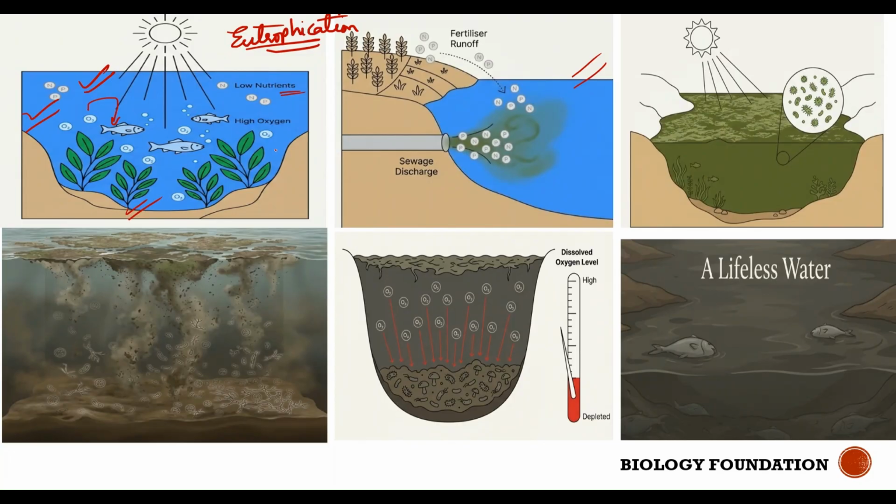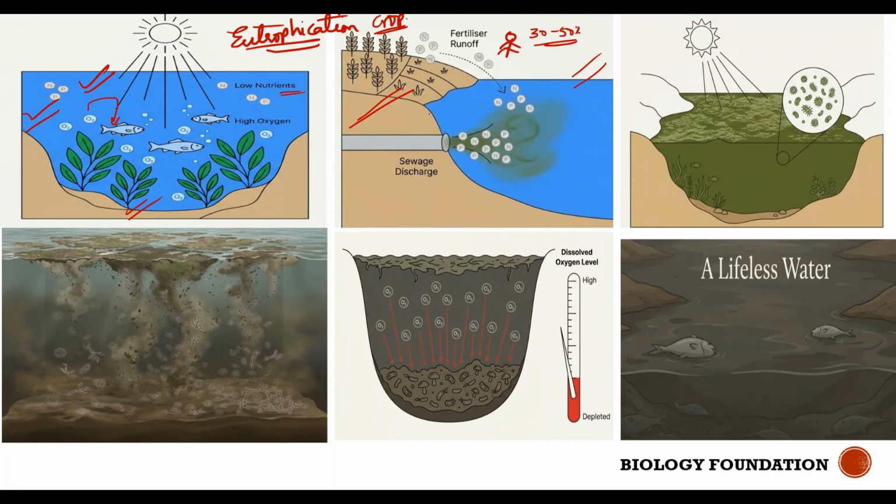Now let's understand eutrophication considering a scenario where beside this water body there are a few factories, or there is a cropland. Can you see here there is a crop field, right? Now let's assume there is a farmer present. This farmer is spraying fertilizers for good yield of the crop. And what did I tell you in the previous slide? Only 30 to 50% of the fertilizer will be actually utilized by the plant.